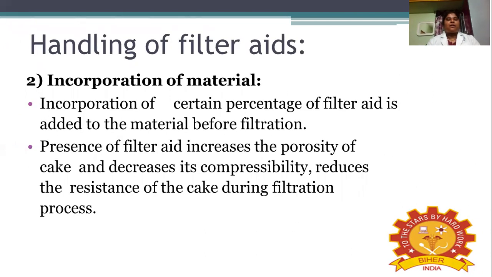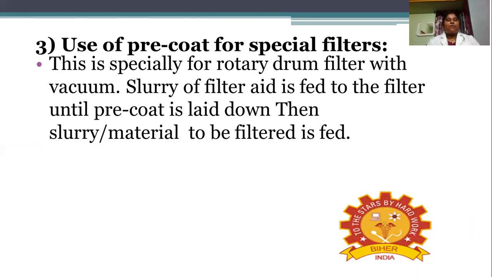Then incorporation of the material. How are we going to incorporate? A certain percentage of the filter aid is added to the material before the filtration. The presence of filter aid increases the porosity of the cake, decreases its compressibility, and reduces the resistance of the cake during the filtration process. This is how we incorporate the material.